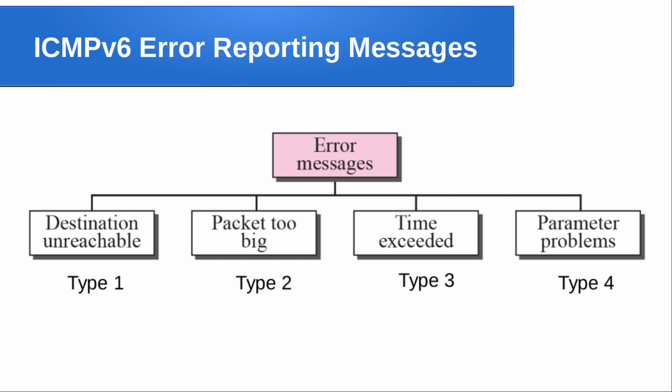That means every router on the way will be decreasing its value, and before it reaches 0, the packet is supposed to reach the receiver. If it is not reaching the receiver, it will be discarded. That is for avoiding packet looping, and we already discussed this in ICMP, and the same thing is available here also. Now it is applicable for the IPv6 packet. Parameter problem: if there is any problem with the IP header, particularly the IPv6 header, this error will be reported.